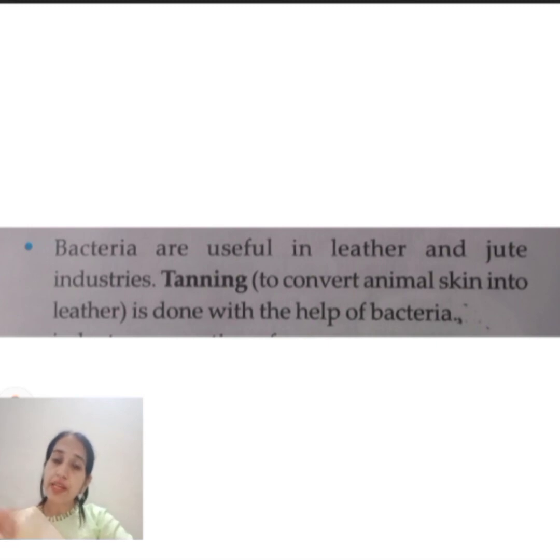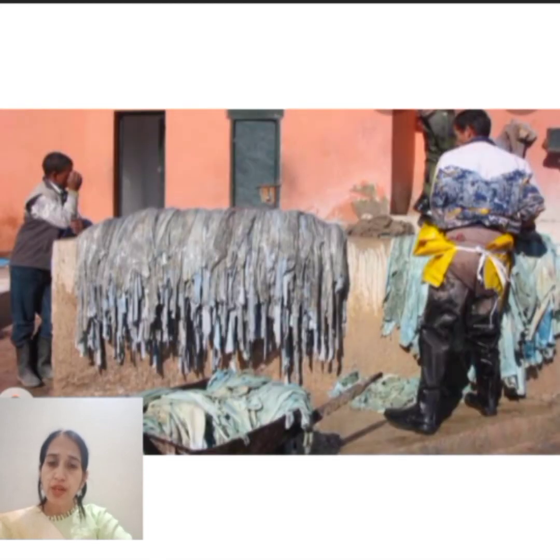You will study further in senior classes how the tanning process works. Let me show a few figures of the process. As the tanning process goes on, the microbes break down the animal skin, and then it is made into better leather. You can see that the better leather product was prepared through it. So that's all about the good microbes that are helpful to us.